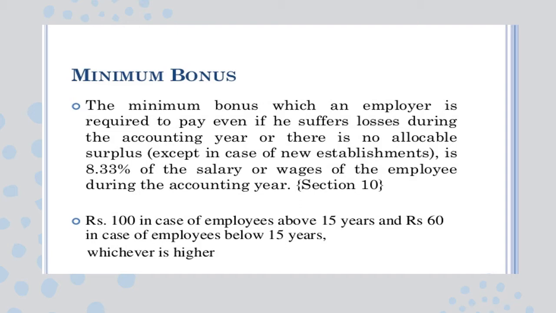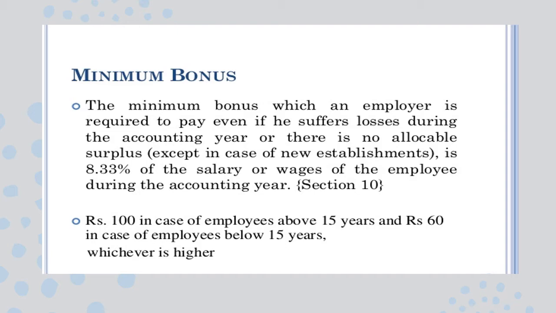Then the IFC, that is Industrial Finance Corporation, the DIC, Deposit Insurance Corporation, NABARD, UTI, and all these financial corporations, as well as the Small Industries Development Bank of India, are also not covered.